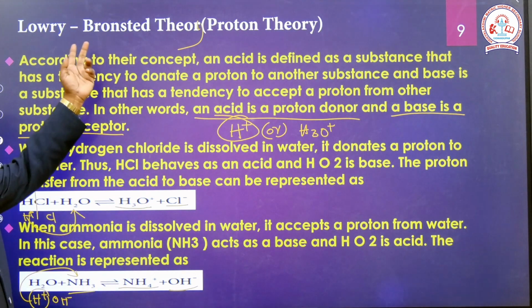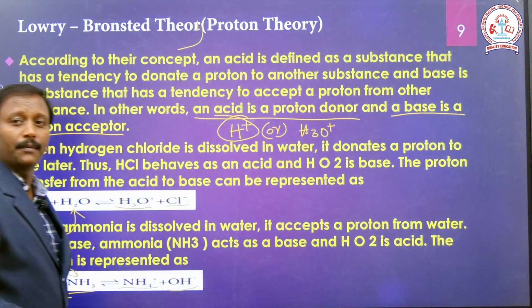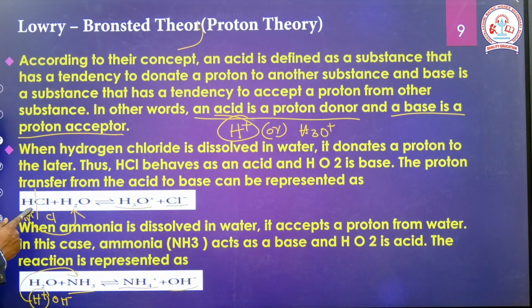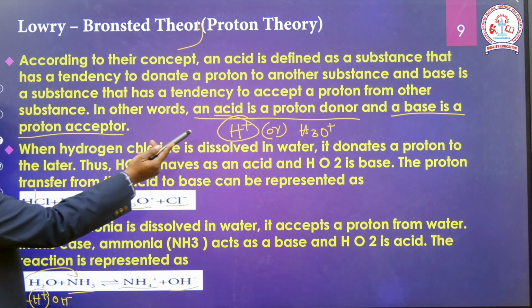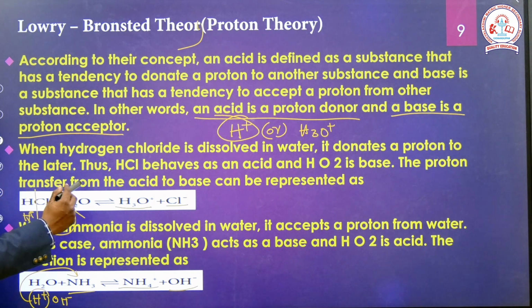Based on the Lowry-Bronsted theory, an acid means a proton donor. Which one is the proton donor? Here HCl is the proton donor, so HCl is called an acid. H2O receives the proton from the acid, so that is what is meant by a base in nature. Here H2O is the base, the proton acceptor. HCl, proton donor.